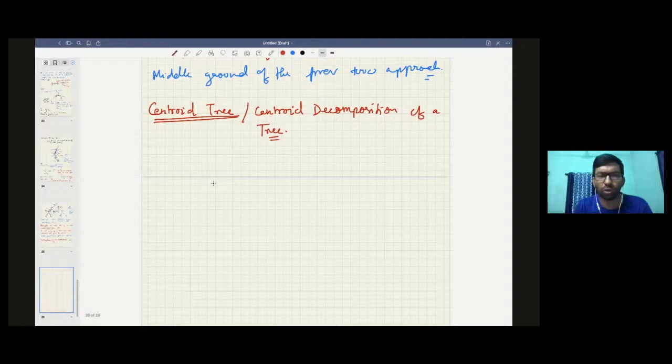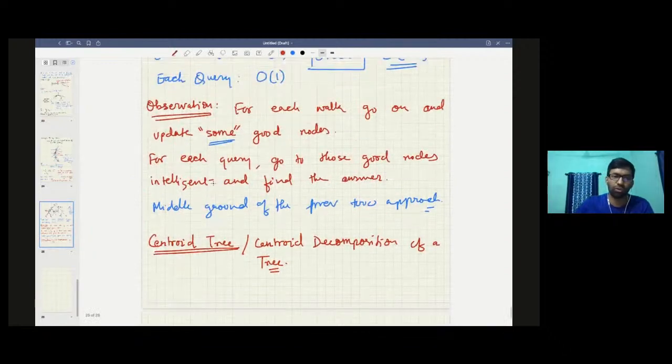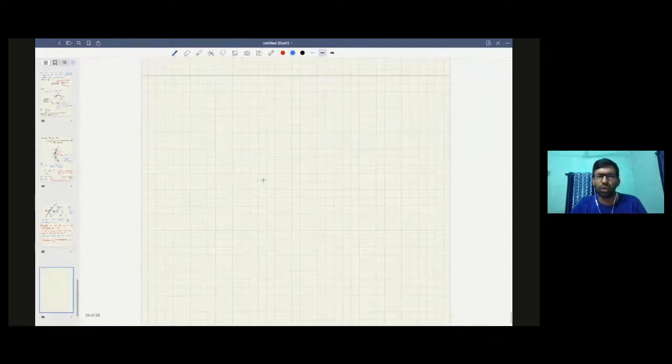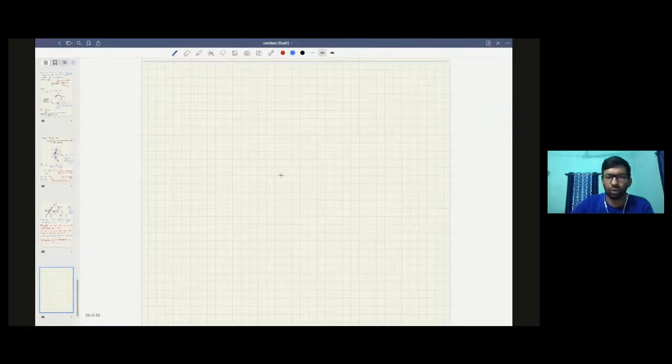Basically you decompose the whole tree into multiple levels, and for each of those subtrees you have a representative node, and those are the good nodes I talked about. Whenever you have an update, you go to some good nodes, those representative nodes, and whenever you have a query, you again go to those representative nodes to find the answer. So quickly I will take one example to illustrate what centroid decomposition actually looks like. For example, this.